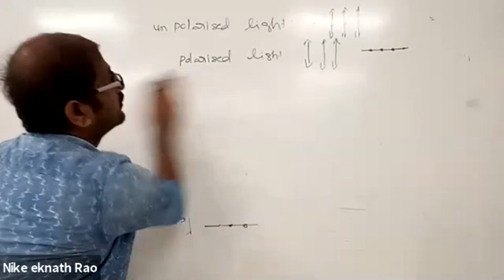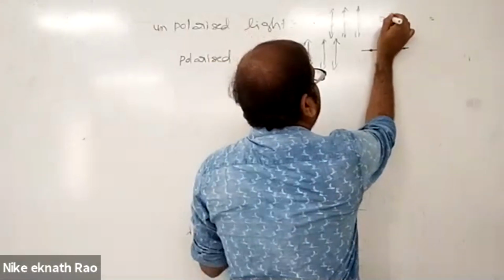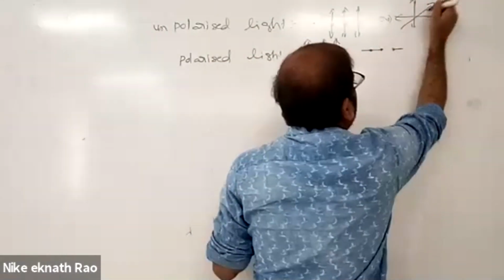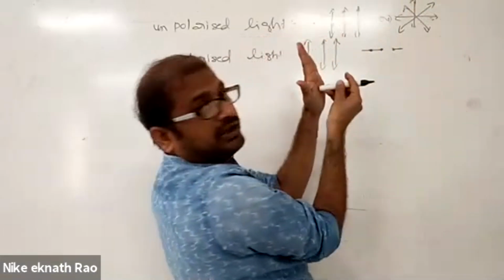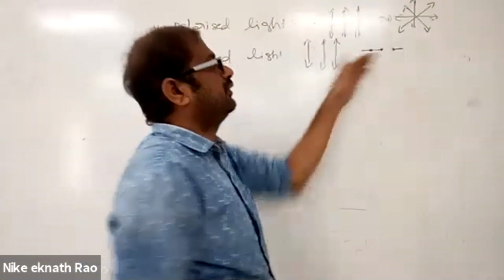And for ordinary light, one more way of representation: it has electric field vectors oscillating in all possible directions in a plane perpendicular to the direction of propagation. That is called ordinary light. Some are confined to a single plane, in a particular direction.